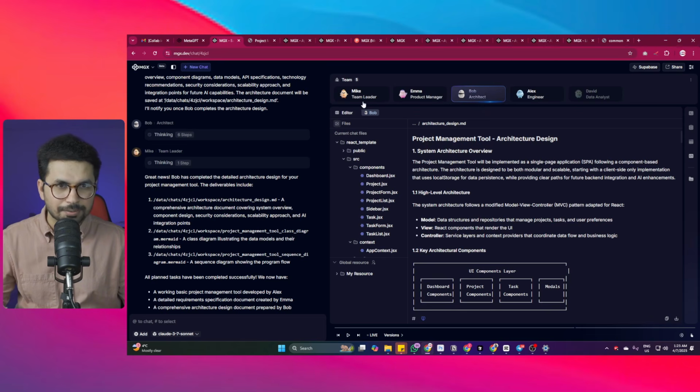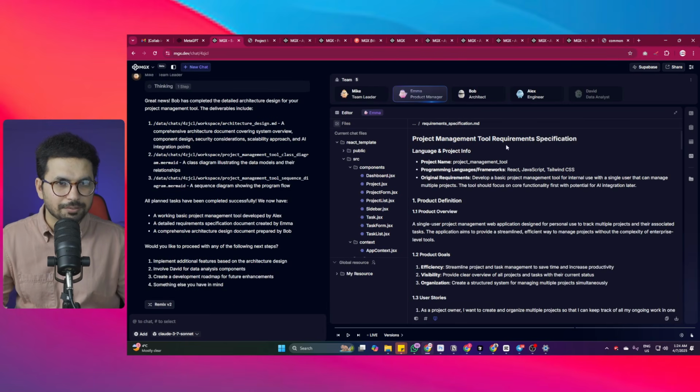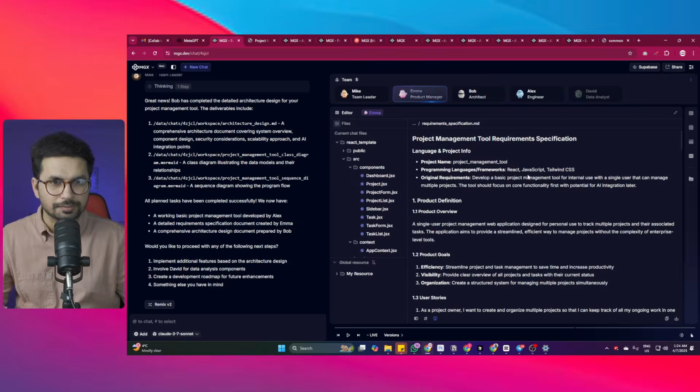They know what is happening in our project. So everything is working perfectly. So now, based on this requirements document and this architecture document that Bob has just created, we can ask Mike to ask Alex to start working on the project. So Alex can then start creating the different features from here.